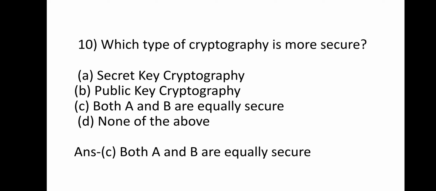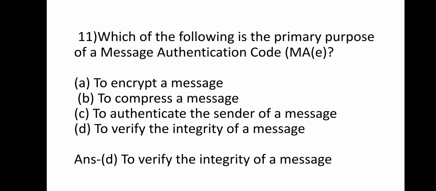Question 10: which type of cryptography is more secure? Secret key cryptography, public key cryptography, both A and B are equally secure, none of the above. So option C, both A and B are equally secure. Question 11: which of the following is the primary purpose of a message authentication code? To encrypt a message, to compress a message, to authenticate the sender of a message, to verify the integrity of a message. The answer is D, to verify the integrity of a message.